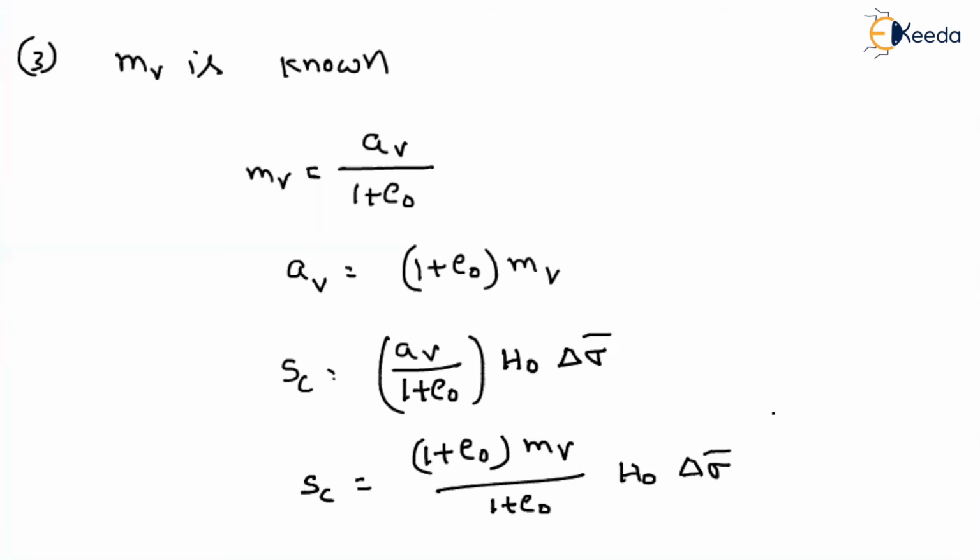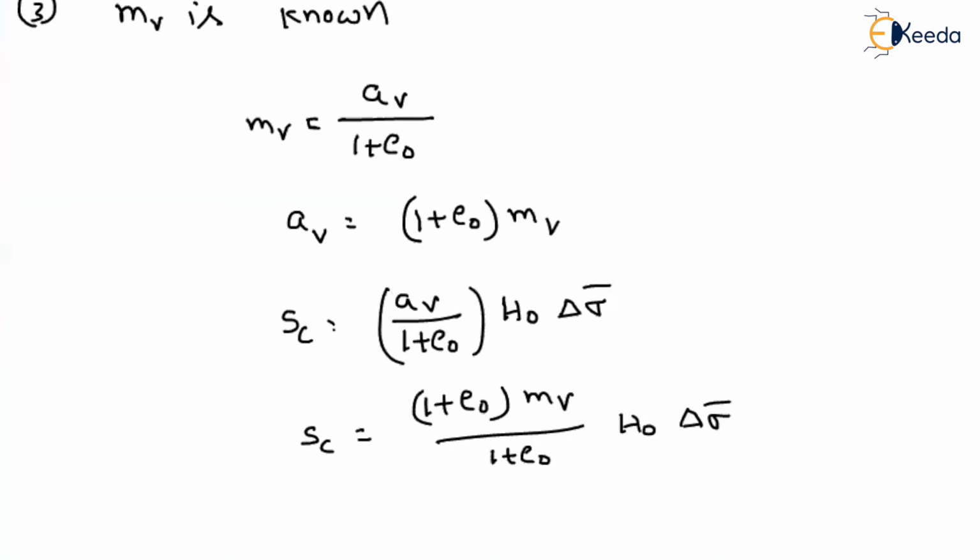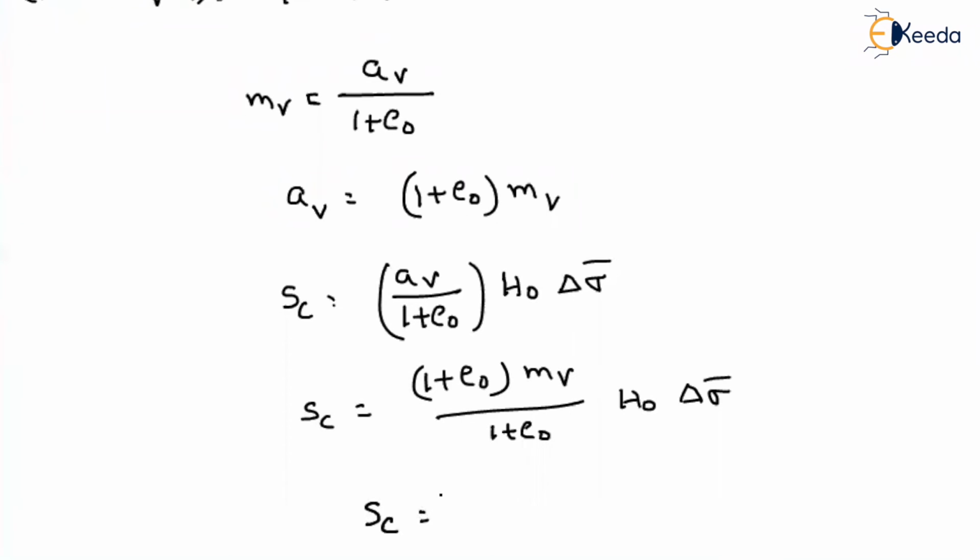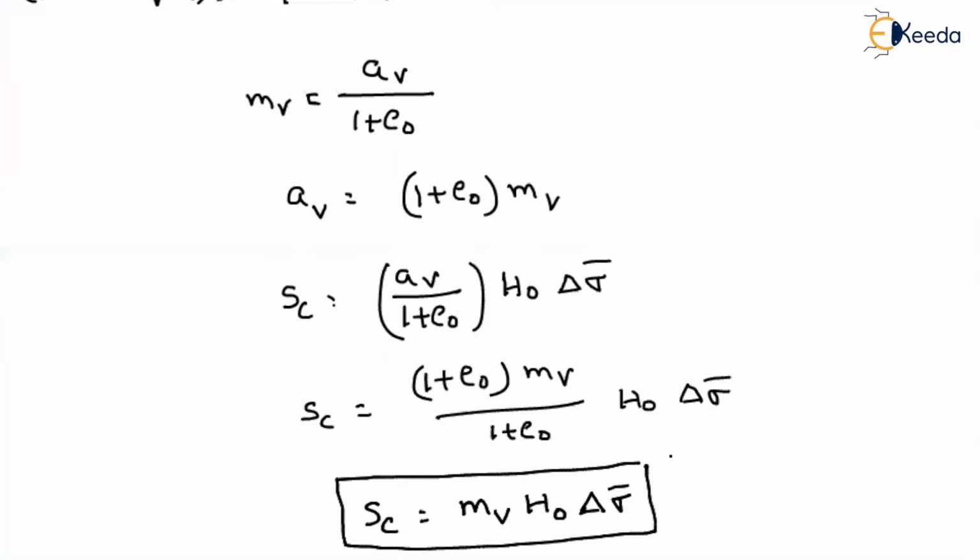So 1 plus e naught and 1 plus e naught get cancelled. So what will be your consolidation settlement? That will be equal to the coefficient of volumetric change into the original thickness into the change in effective stress. So this is a simple relation. If you know the coefficient of volumetric change, from this you can easily find out the secondary settlement.